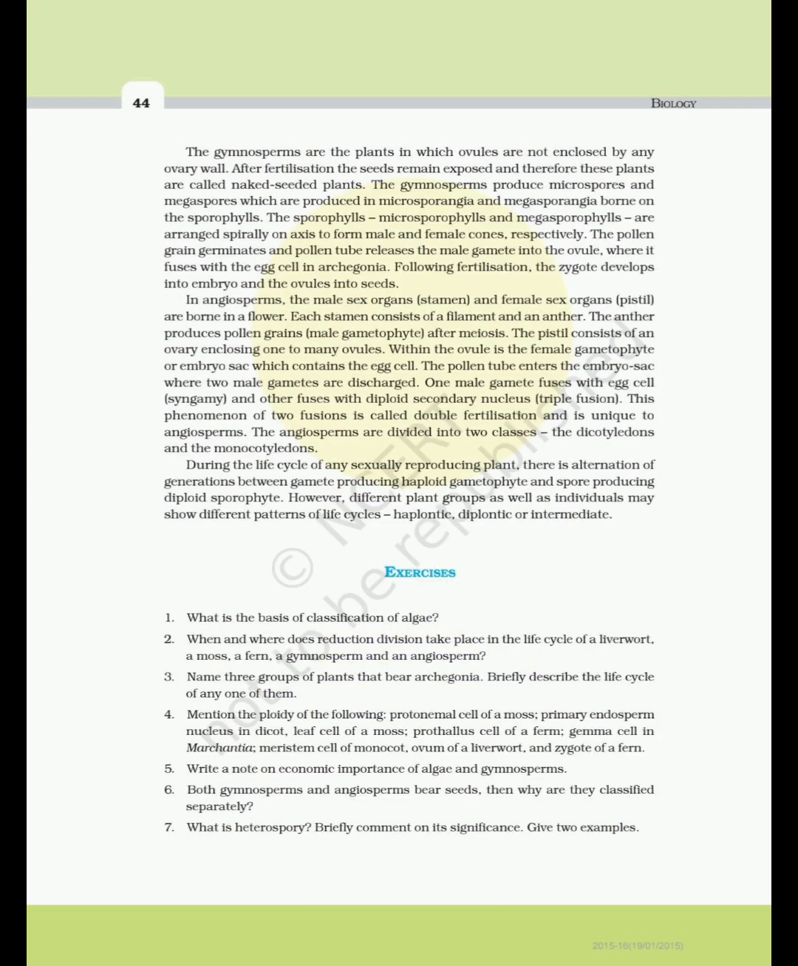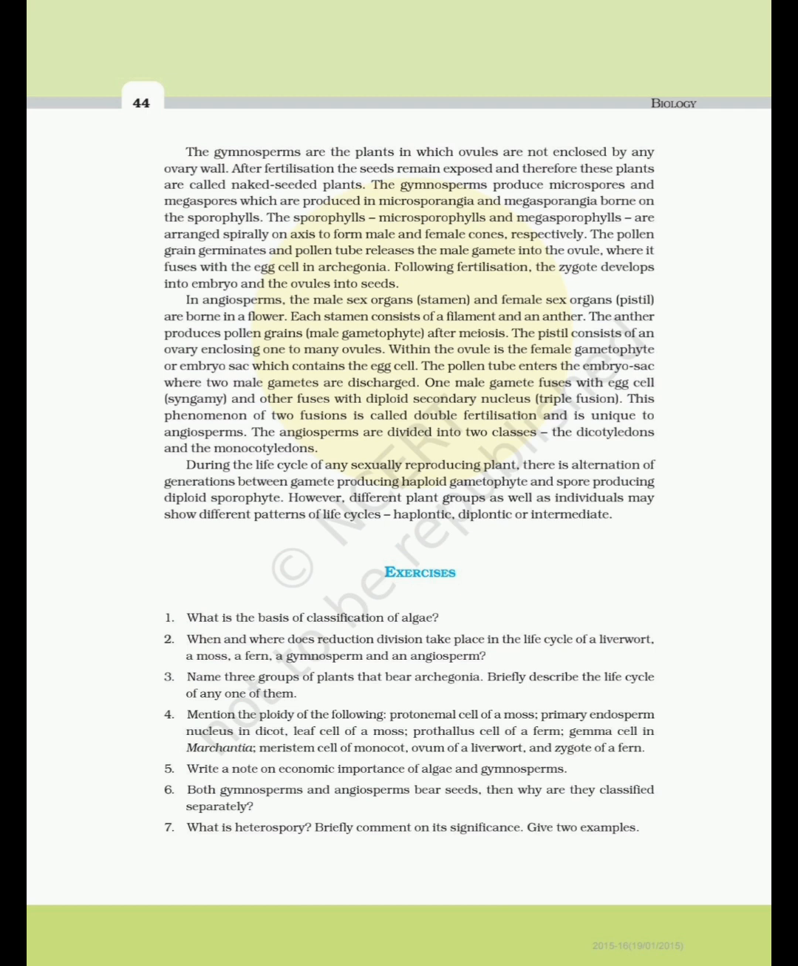The gymnosperms are the plants in which ovules are not enclosed by any ovary wall. After fertilization, the seeds remain exposed, and therefore these plants are called naked-seeded plants. The gymnosperms produce microspores and megaspores, which are produced in microsporangia and megasporangia borne on the sporophylls. The microsporophylls and megasporophylls are arranged spirally on axis to form male and female cones, respectively. The pollen grain germinates and pollen tube releases the male gamete into the ovule, where it fuses with the egg cell in archegonia. Following fertilization, the zygote develops into embryo and the ovules into seeds.